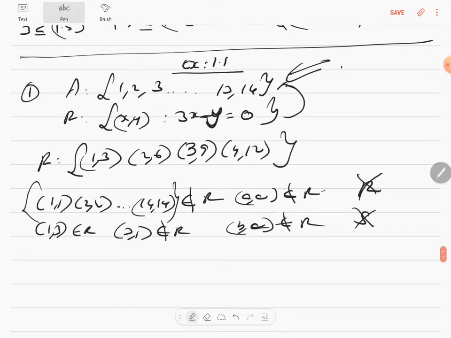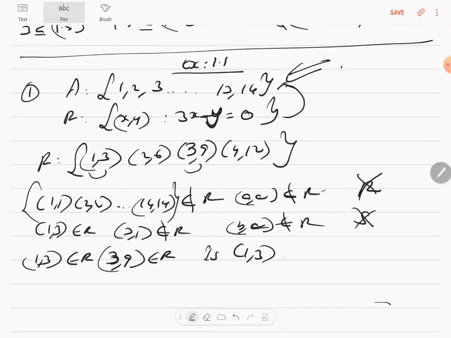Now transitive. Can we check for transitivity? Yes, 1, 3 is there, 3, 9 is there, but 1, 9 is not there. So write the same example. 1, 3 is an element of R. Say with me, 3, 9 is an element of R. Is 1, 9 an element of R? No, it's not an element of R. So that shows that it is not transitive either.